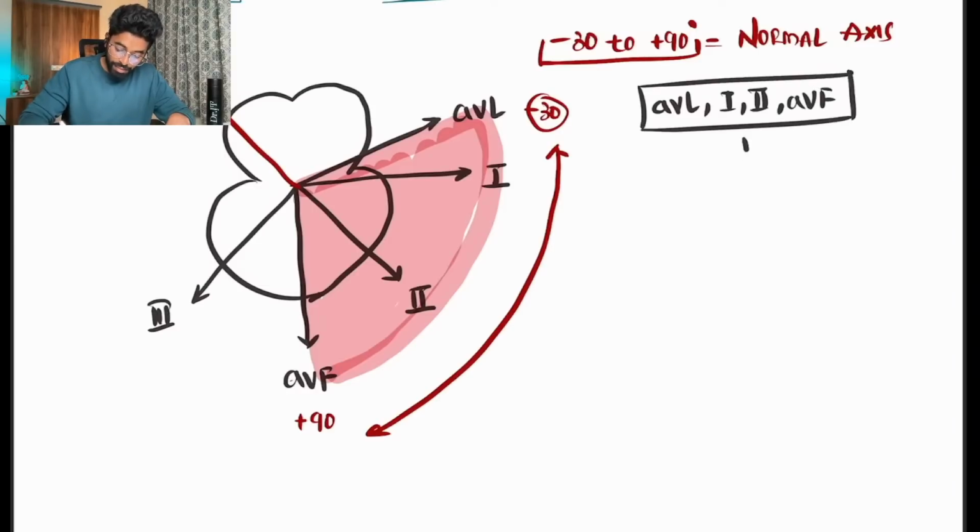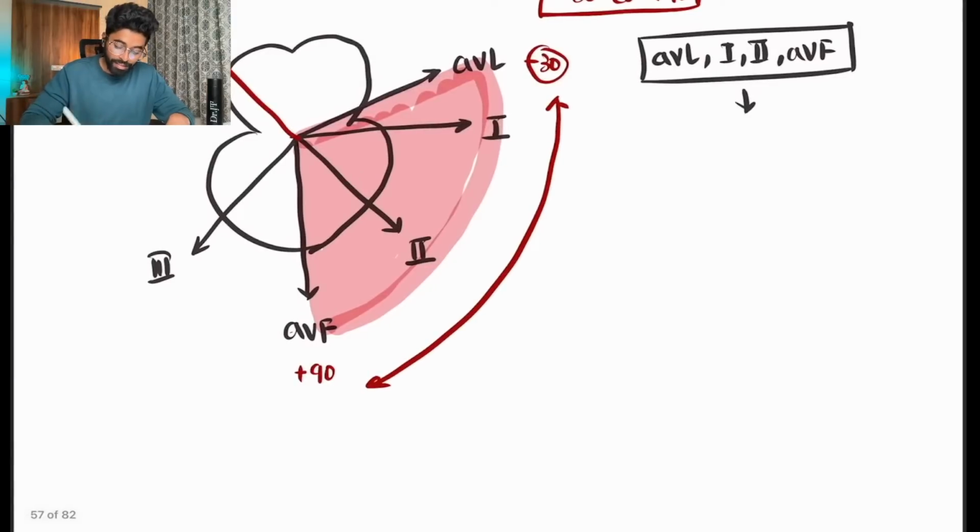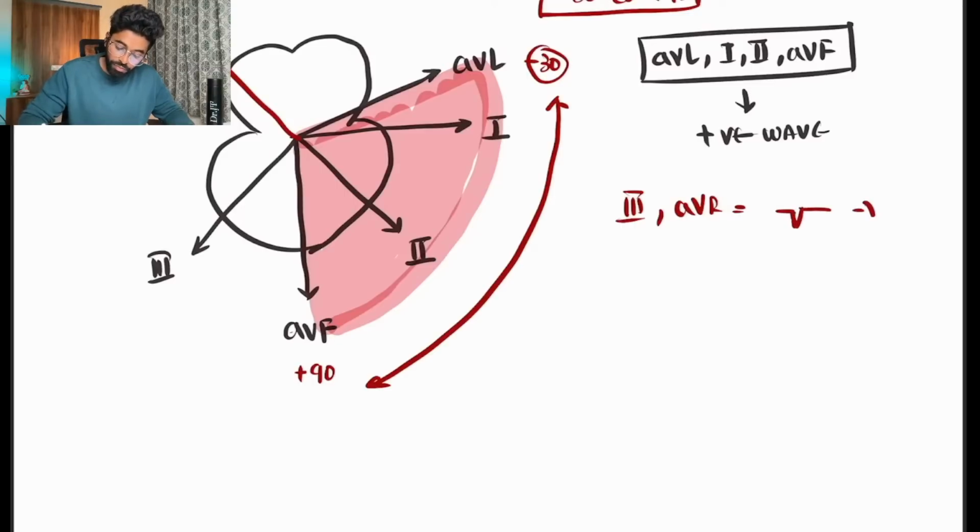In the normal axis leads, the waves will be positive. The leads which are present outside the axis, that is nothing but lead 3 and AVR, will have negative deviation or negative waves on the ECG strip. So if leads AVL, 1, 2, AVF are having negative waves, can we say axis deviation? Yes, you can say axis deviation. If lead 3 and AVR are having positive waves, can we say there is an axis deviation? Yes, I can say axis deviation.